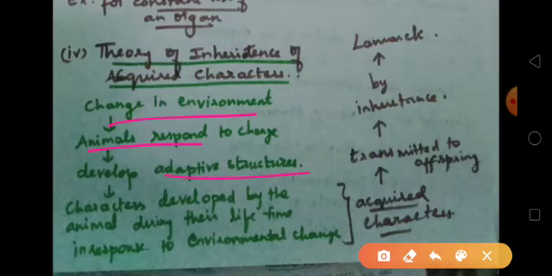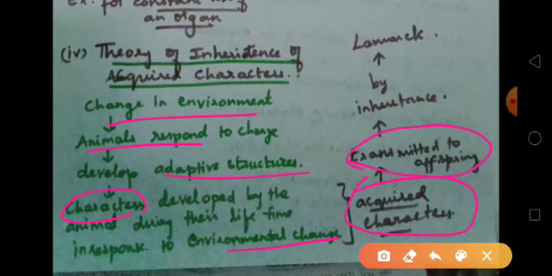Now, the characters developed by the animal during their lifetime in response to the environmental change. Again, I repeat, due to the environmental change, the animals develop some characters in their lifetime, isn't it? These characters are called acquired characters, and these characters are transmitted to the offspring, to their children, generation after generation.